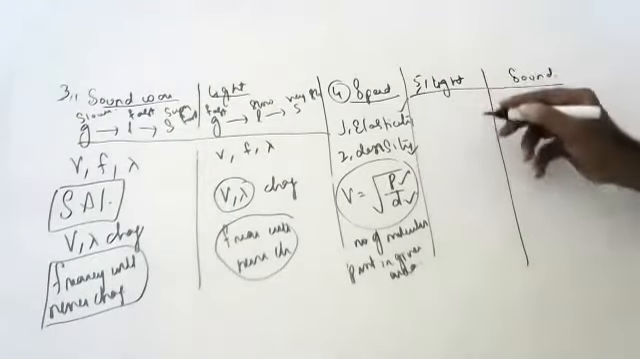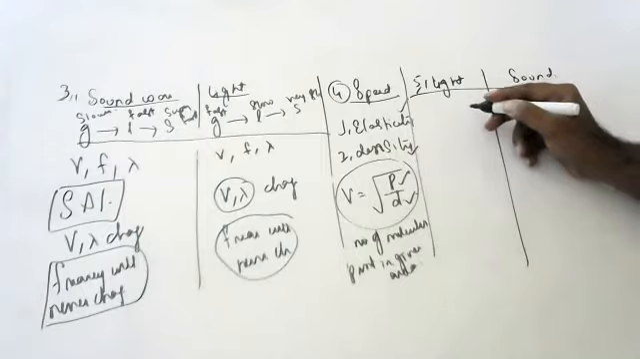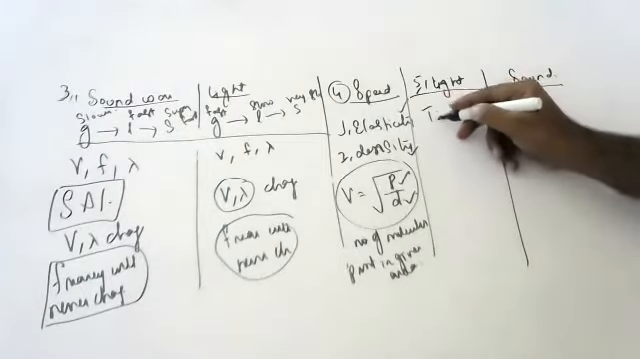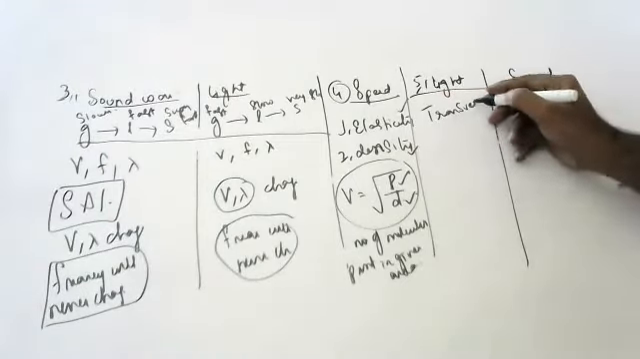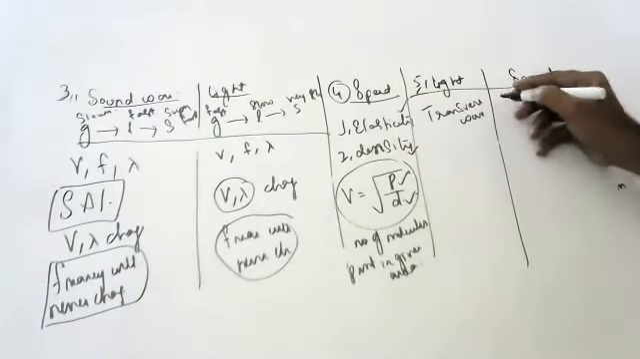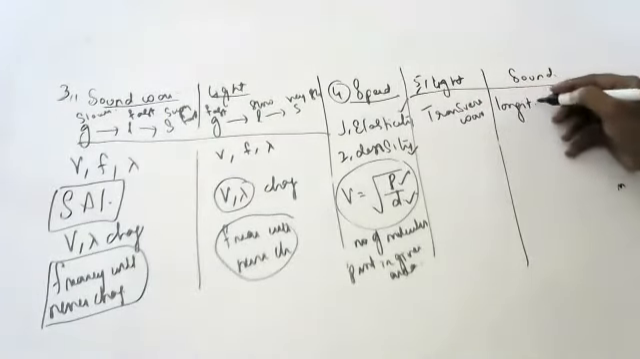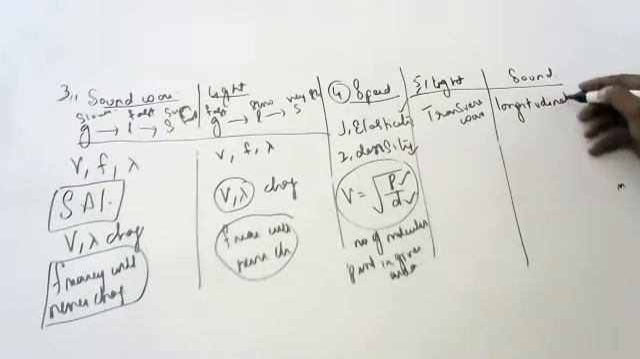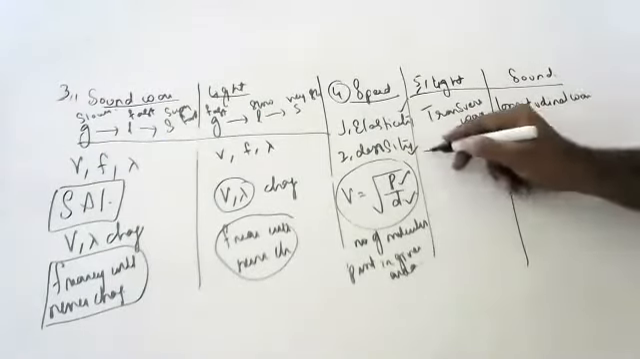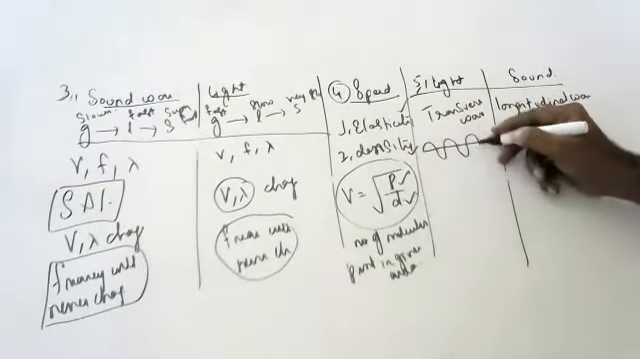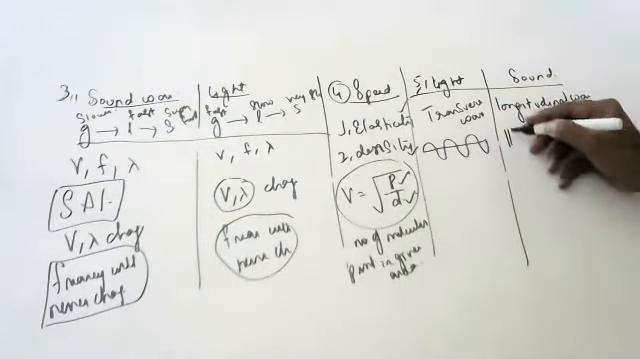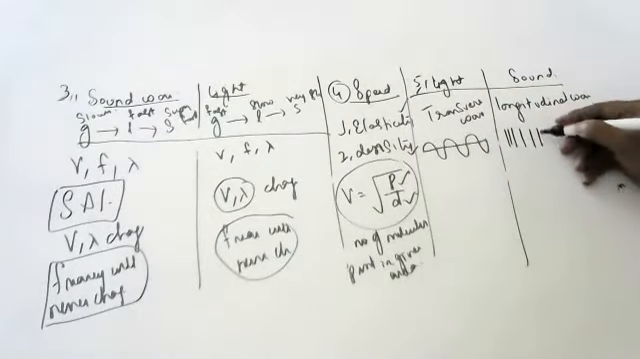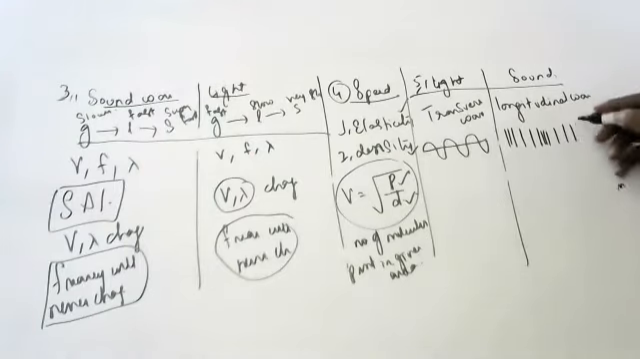Yes, ma'am. Okay. So light waves are transverse waves. Very good. Sound waves are longitudinal waves. One second. Transverse means they look like this, children. Longitudinal means compressions and rarefactions.